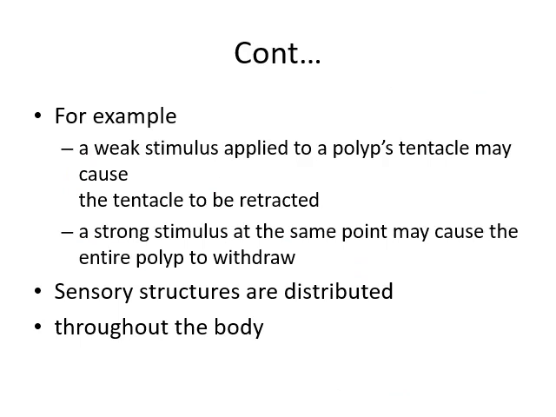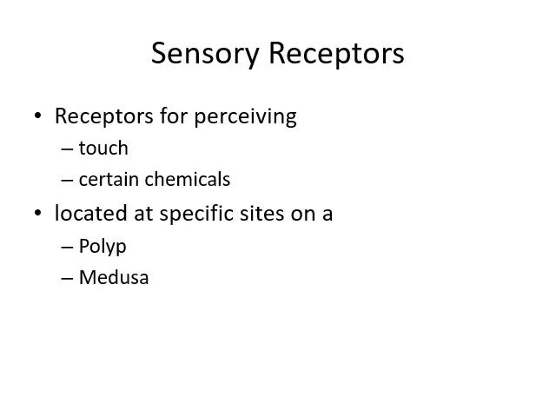For example, a weak stimulus applied to a polyp's tentacle may cause the tentacle to be retracted. A strong stimulus at the same time may cause the entire polyp to be drawn in. Sensory structures are distributed throughout the body. Sensory receptors for touch and for certain chemicals are located at specific sites on polyps and medusae.